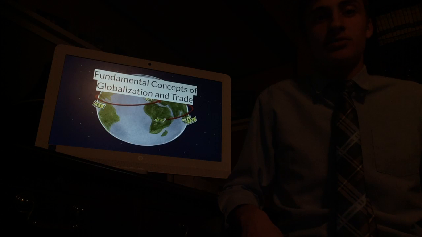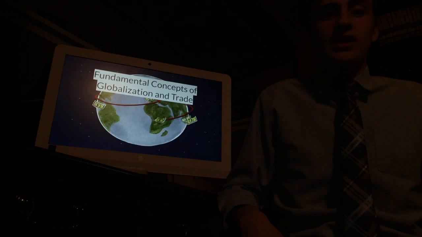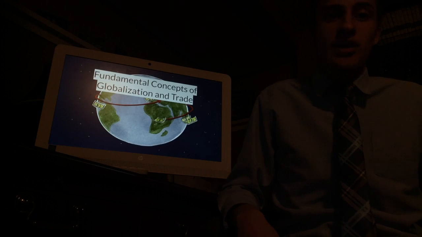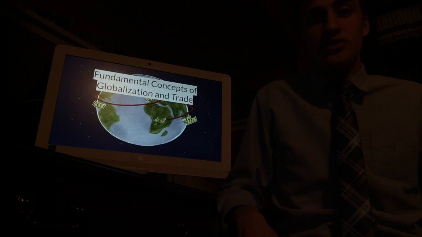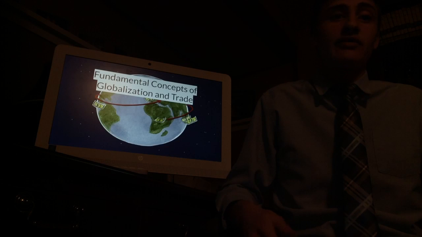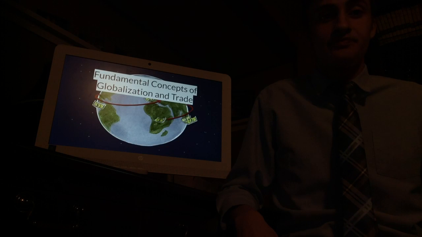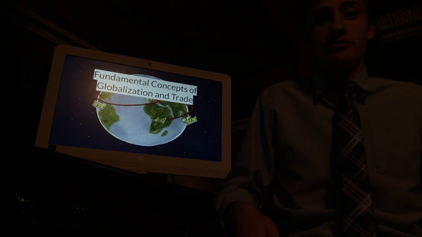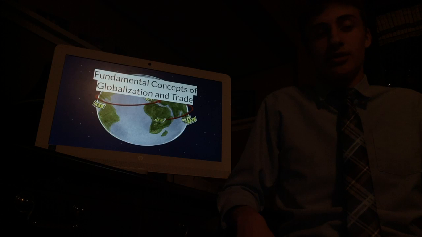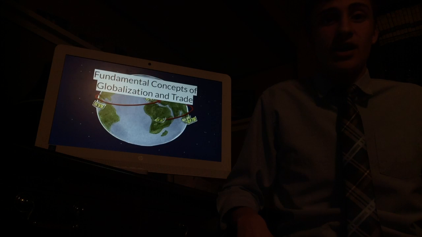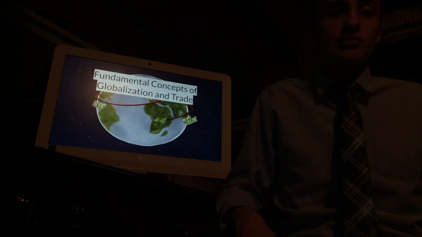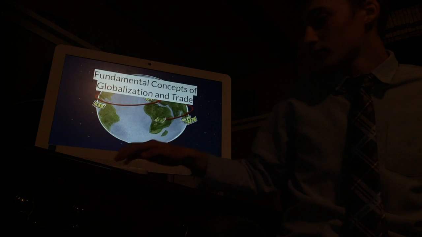Next is the fundamental concepts of globalization and trade. Economic growth is the main channel through which globalization can affect poverty. What researchers have found is that, in general, when countries open up to trade, they tend to grow faster and living standards tend to increase. Developing countries can benefit from free trade by increasing their amount of or access to economic resources that they may have not been able to achieve without trade. Another benefit of trade is that it can help boost a small nation's economy by providing them with the resources needed to produce consumer goods or services.